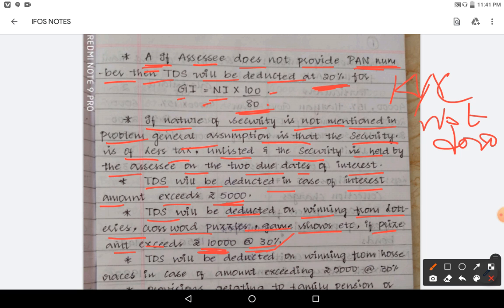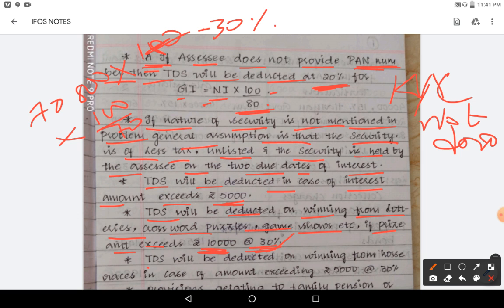Suppose someone has got 70,000 rupees from Kaun Banega Crorepati. Then what we need to do, 70,000 into, TDS will be deducted how much, 30%. So 100 minus 30, how much it will be, 70. So 70,000 into 100 by 70 we need to take in case of casual incomes.